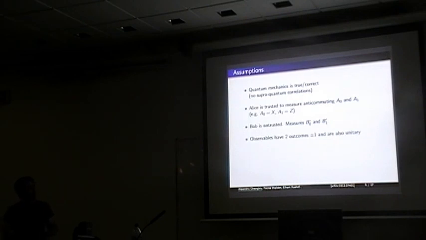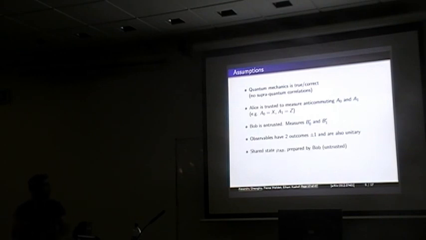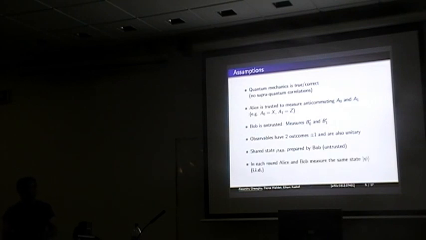And we assume that these observables are two outcome observables, so they give outcomes +1 and -1, and they're also unitary. And the shared state is assumed to be prepared by Bob, so it's an untrusted state, and we want to show that it's actually close to a tensor product of Bell states. Lastly, we temporarily make this IID assumption that in fact the shared state is just a tensor product of the same state psi repeated over and over. Initially we'll have this assumption, and then we'll remove it and we'll get the more general result.